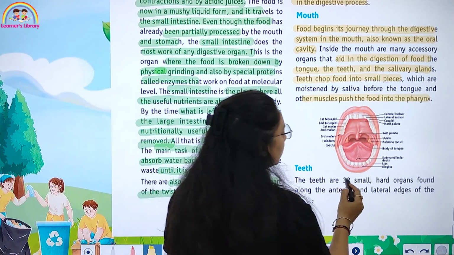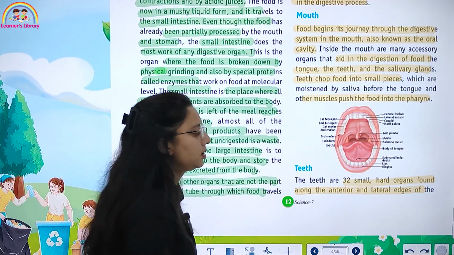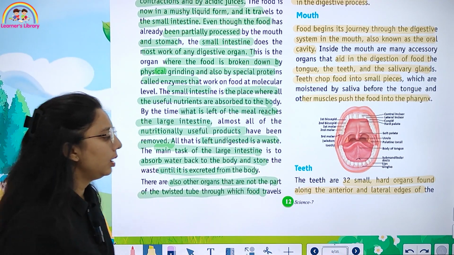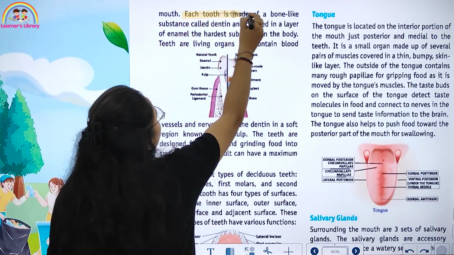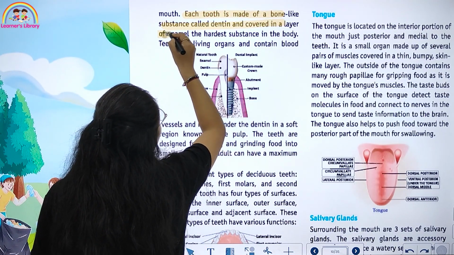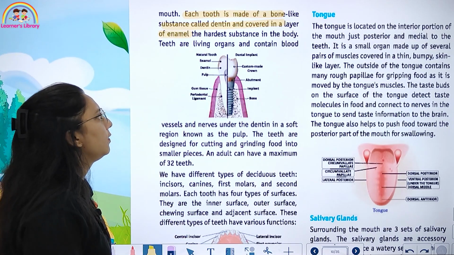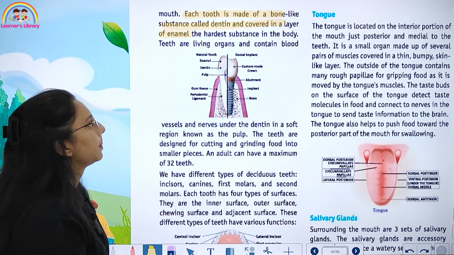Teeth are 32 small hard organs found along the anterior and lateral edges. Each tooth is made up of a bone-like substance called dentin, and they are covered in a layer of enamel. What is enamel? It is the hardest substance of the body.